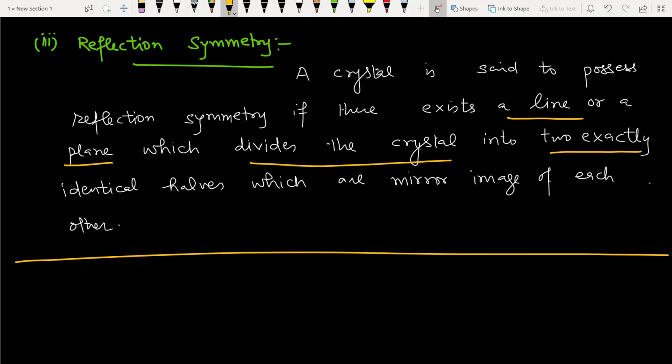So this is all about symmetry operations. In today's lecture, the most important question for exams that we have studied is that a crystal never possesses fivefold or sevenfold rotational symmetry. It is very much important for exams.